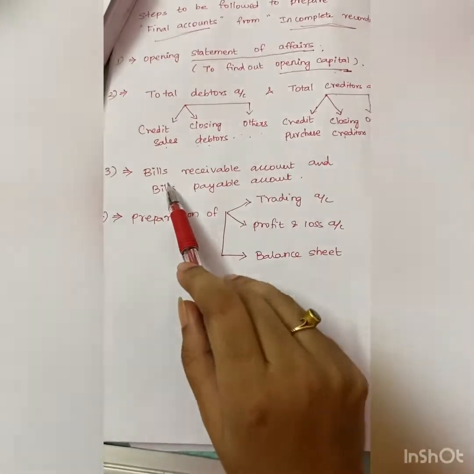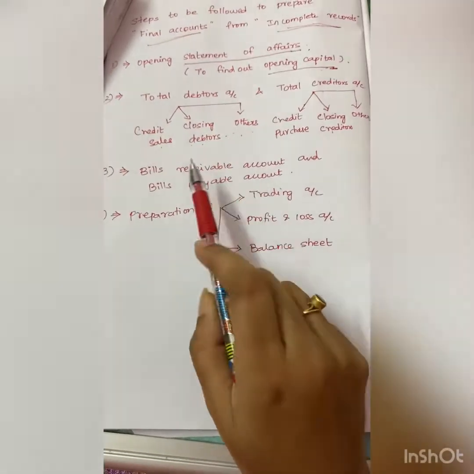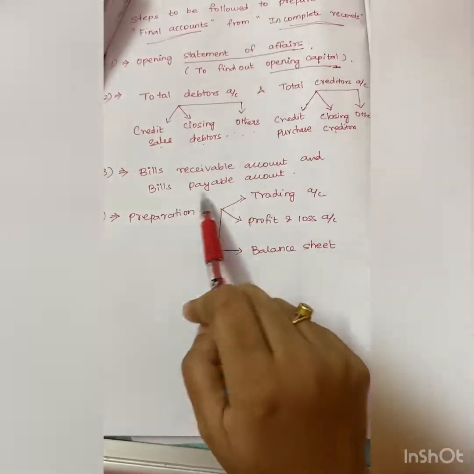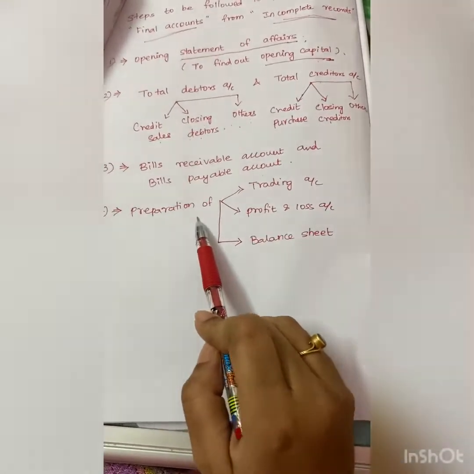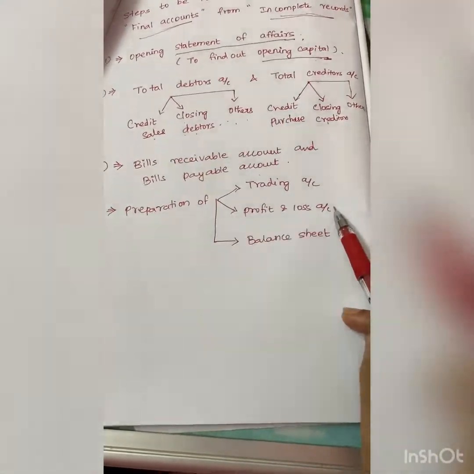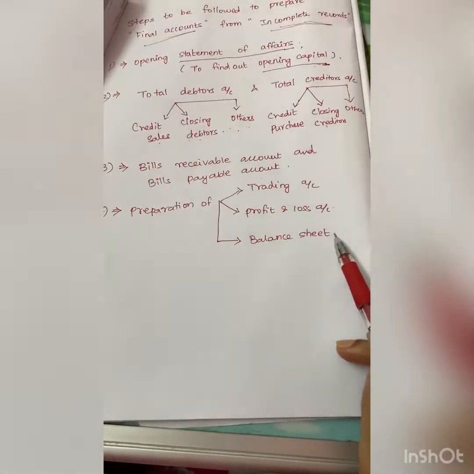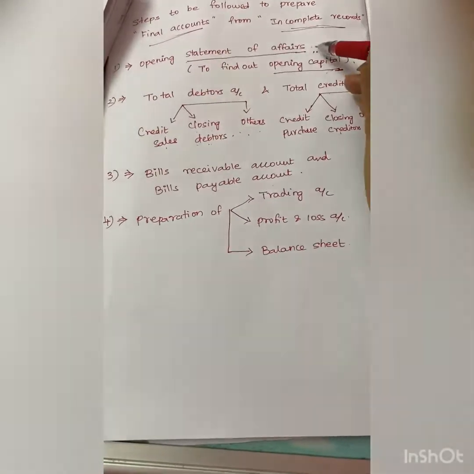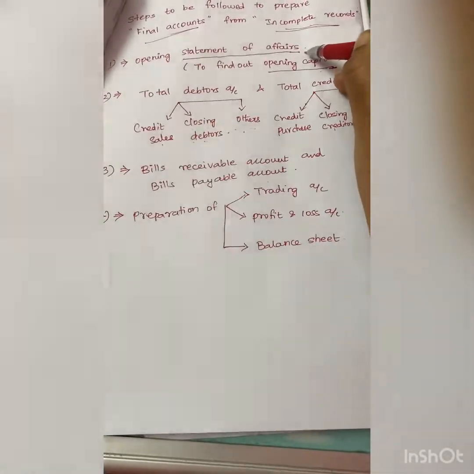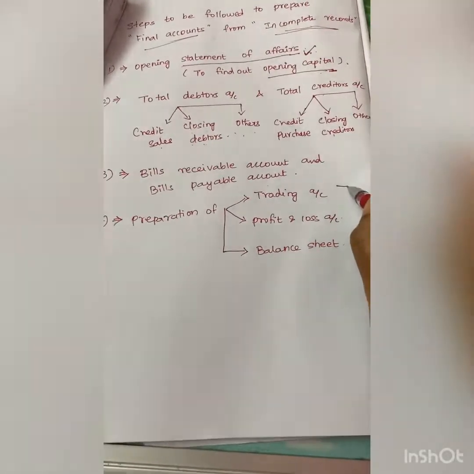Next one is the bills receivable account and bills payable account. Third step is to prepare the bills receivable account and bills payable account. And the last step is the preparation of the trading account, profit and loss account and balance sheet. This is the final step. So the statement of affairs is the balance sheet of incomplete records. We start the sum with the statement of affairs, whereas we complete it with final accounts.